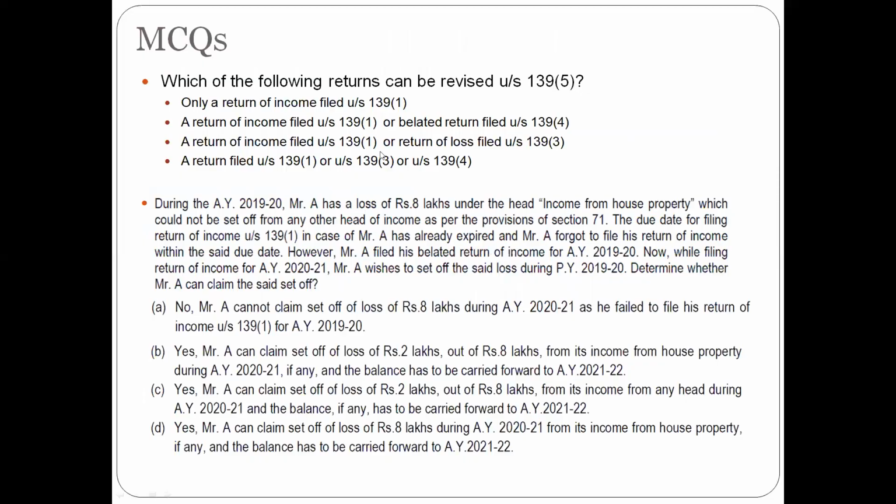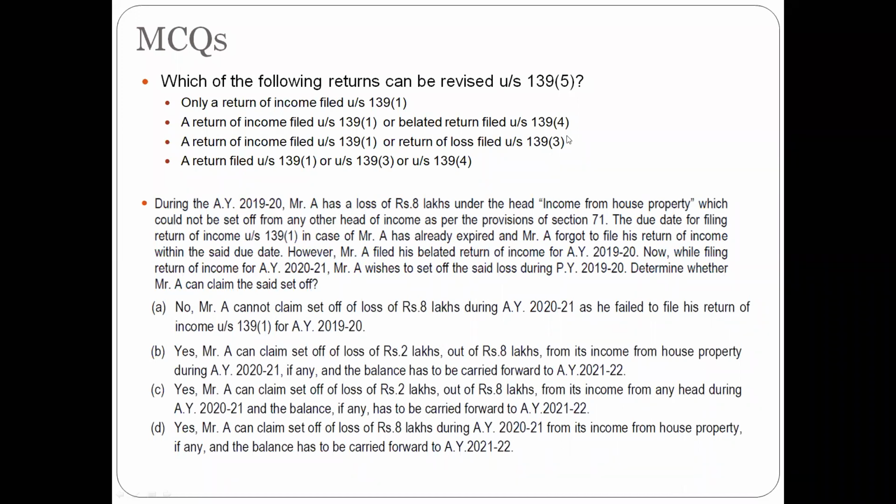So let's try some MCQs here. The first one is, which of the following returns can be revised under section 139(5)? So only a return of income. No, this was discussed. This is nothing. Belated return has already been barred by time, so you cannot revise that. So option C is the right answer.